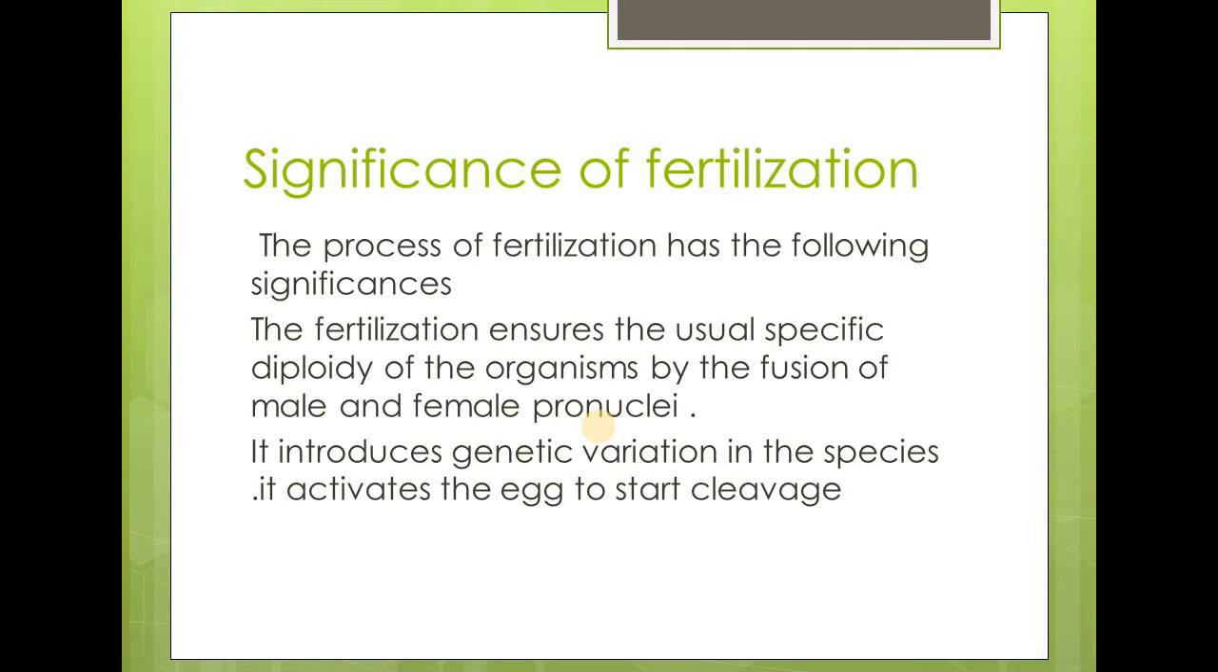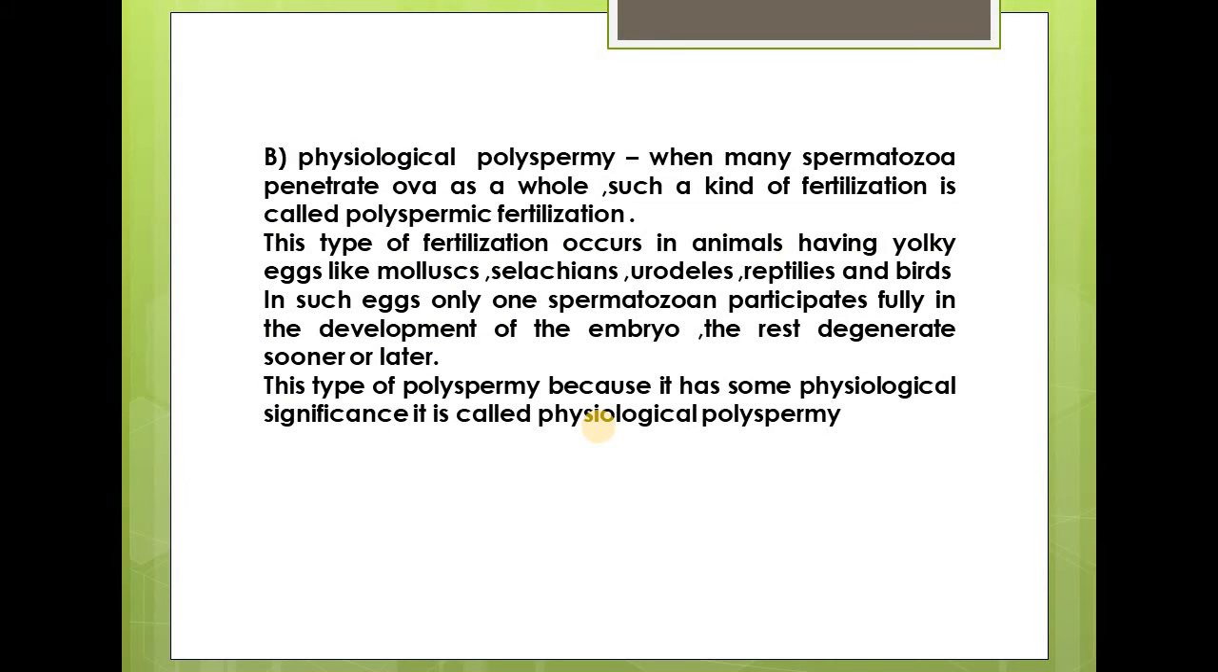Next, another type of polyspermic fertilization is polyandry. What is meant by polyandry? When two male pronuclei unite with the female pronucleus, the union is known as polyandry. That is seen in man and rat. Another type is polygamy. Polygamy means when two egg pronuclei unite with a single male pronucleus. That is seen in sea urchin, polychaete worms, urodeles and rabbits.